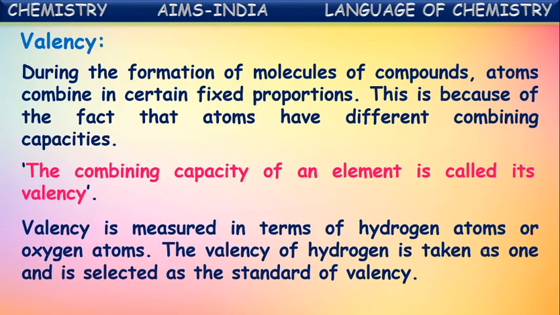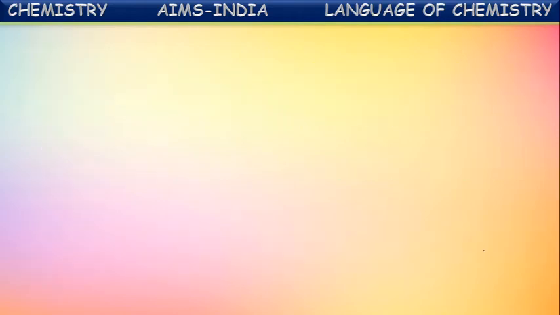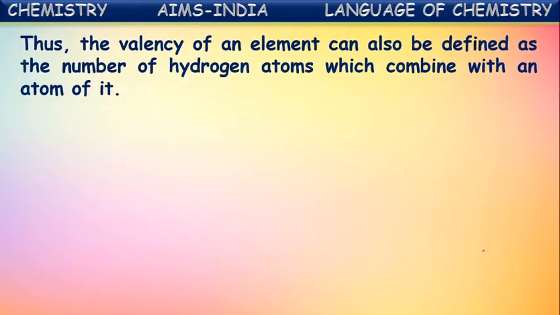Actually, the valency is measured in terms of hydrogen atoms or oxygen atoms. The valency of hydrogen is taken as 1 and it is selected as the standard of valencies. Generally the valency of hydrogen is taken as 1, and with this as the standard, the valencies of the remaining elements are calculated or assumed. How is it, let us see. Thus, the valency of an element can also be defined as the number of hydrogen atoms which combine with an atom of it.